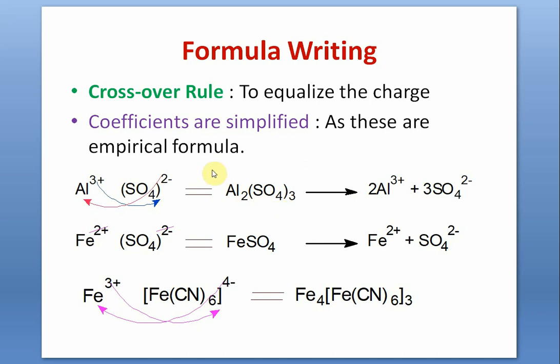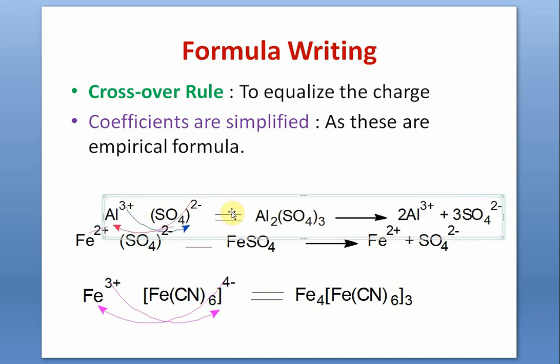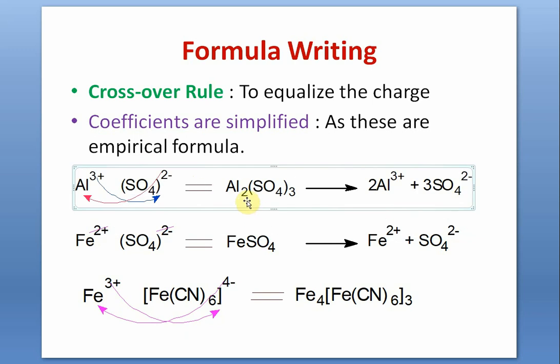In fact, one formula unit of this contains two aluminum ions, and each aluminum ion has a charge equal to 3 plus, its valency. And it also contains 3 sulfate ions, and each sulfate ion has a charge of 2 minus, because that is its valency.